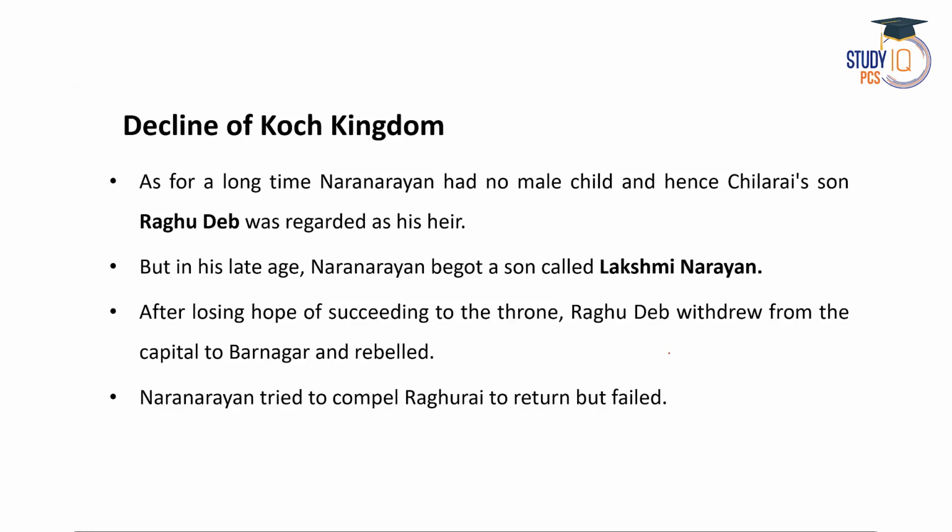But in his late age, Naranarayan begot a son called Lakshmi Narayan. So when a son was born to Naranarayan, Raghudev lost his hope of succeeding to the throne of the Koch Kingdom, right? So he escaped to Barnagar and rebelled against Naranarayan.